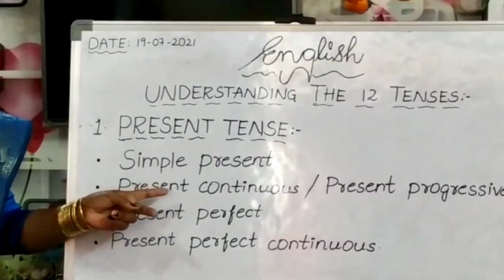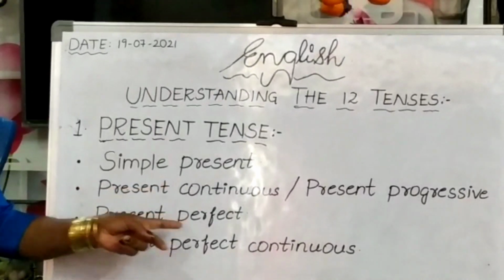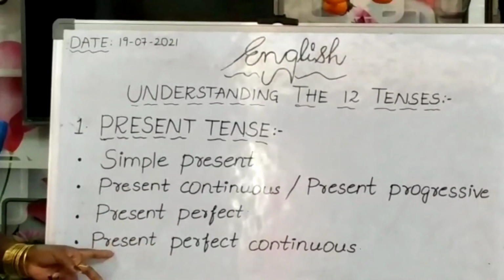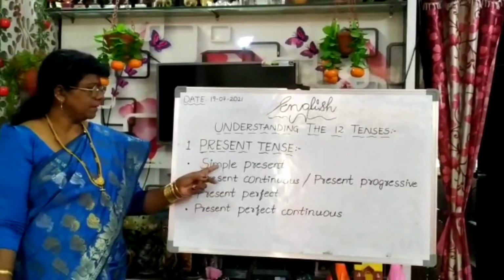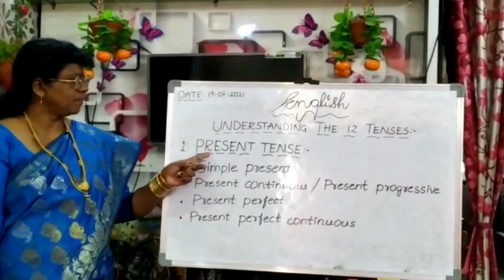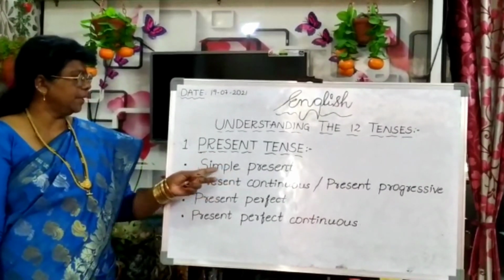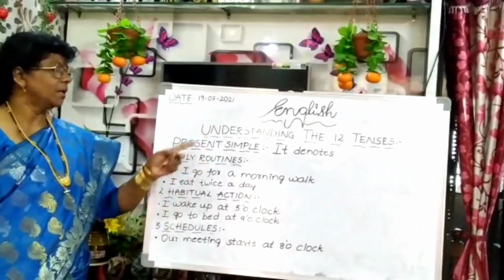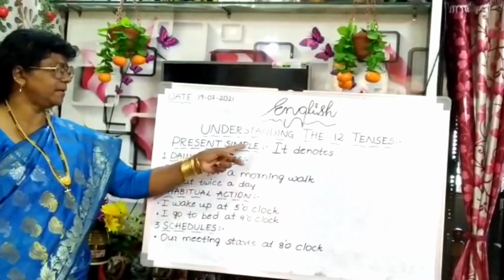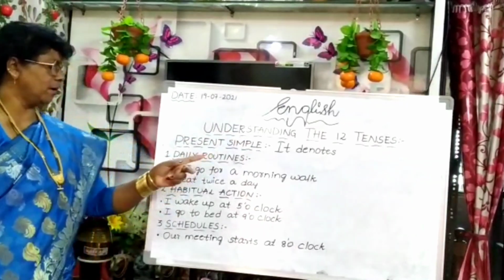Second one, present continuous or present progressive. Third one, present perfect. And fourth one, present perfect continuous. So, these are the 4 categories of present tense, and let us go very deeply into simple present tense. So, children, present simple. What are the things it denotes?